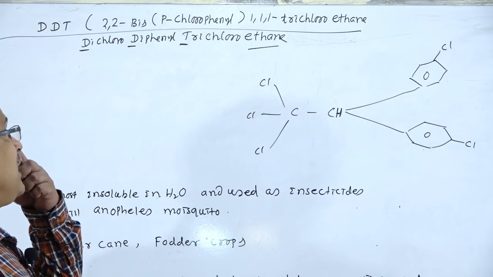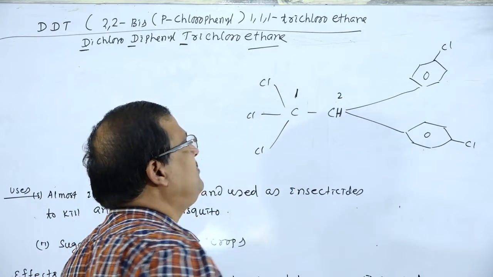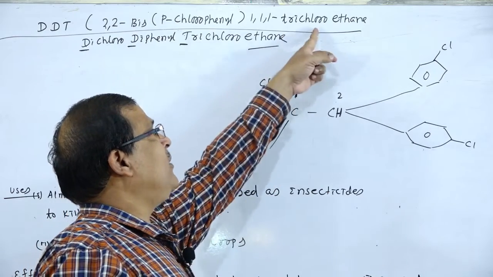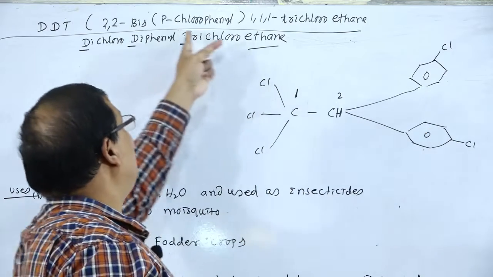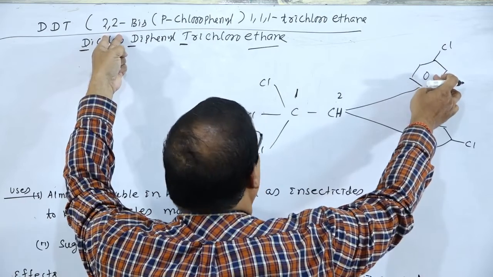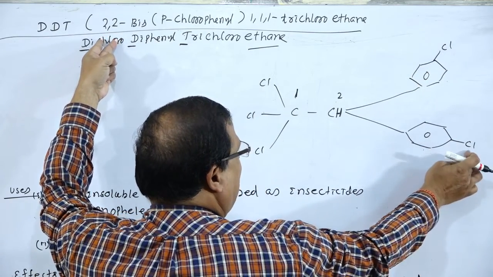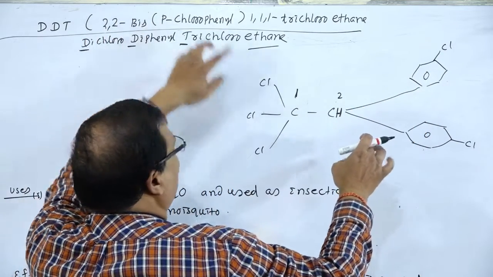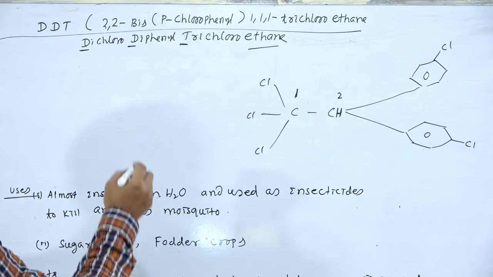Regarding the IUPAC name, it is named as 1,1,1-trichloroethane. Then the para positions that contain chlorine, parachlorophenyl, at position 2. So 2,2-bis parachlorophenyl. So this is the compound, and regarding the method of preparation, it is obtained from chloral.